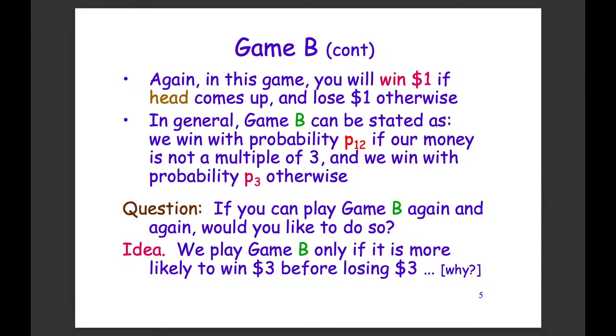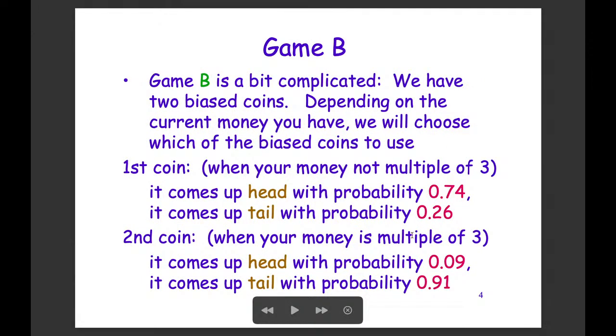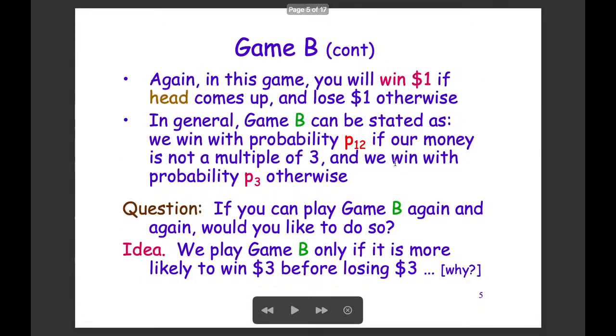To analyze this, we will see that it all depends on multiples of 3. What we want to analyze is, if we start with $0, is it more likely that we will win $3, or is it more likely that we will lose $3?